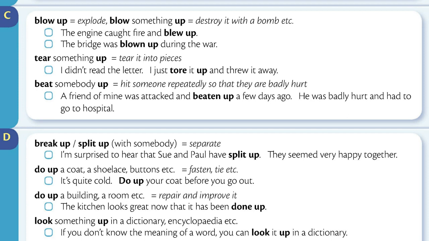Beat somebody up means hit someone repeatedly so that they are badly hurt. A friend of mine was attacked and beaten up a few days ago. He was badly hurt and had to go to hospital.